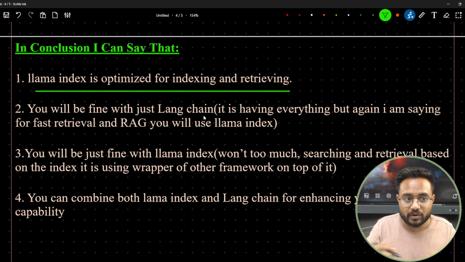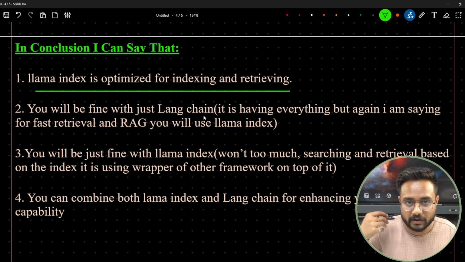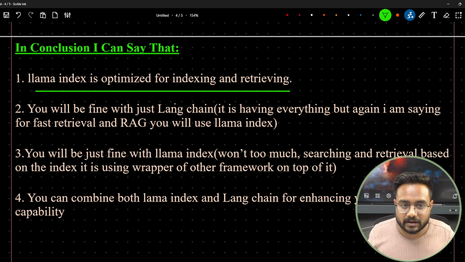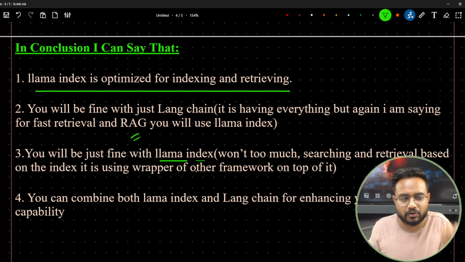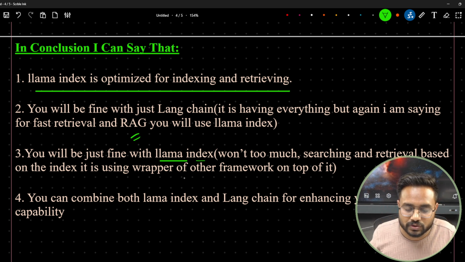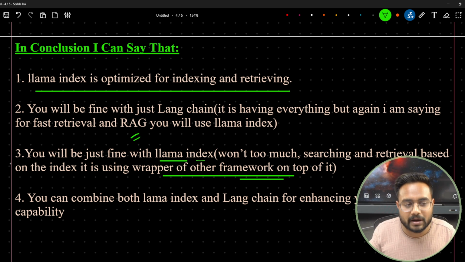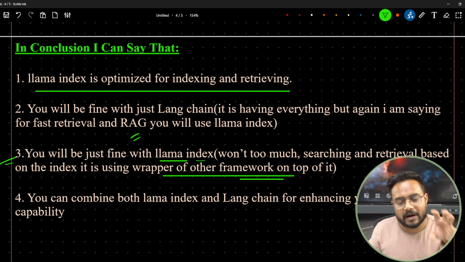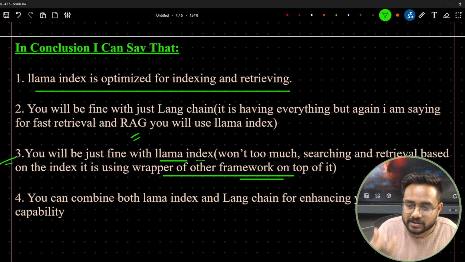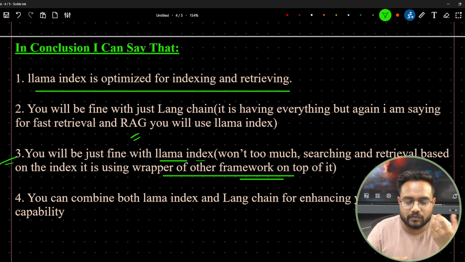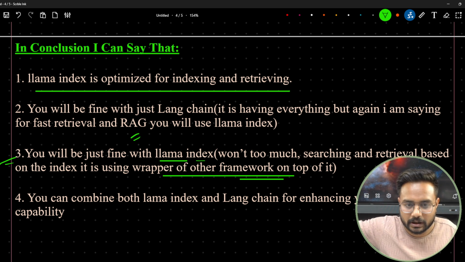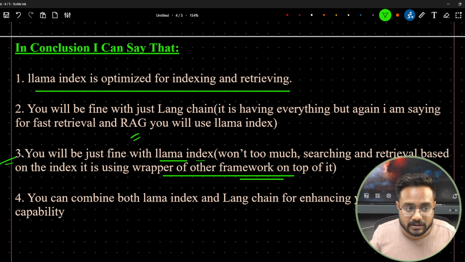But if you want to create any advanced RAG system which is very fast or optimized, in that case you will have to use Llama-Index, right? You will be fine with Llama-Index if you want a lot of searching and retrieval on the index, using a wrapper or framework on top of it. Means what I'm trying to say is that you will be fine with Llama-Index if you just want to do searching and retrieval, or you just want to create a RAG without so many functionalities, right?